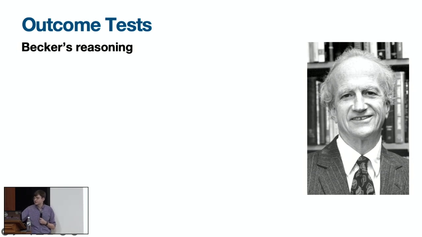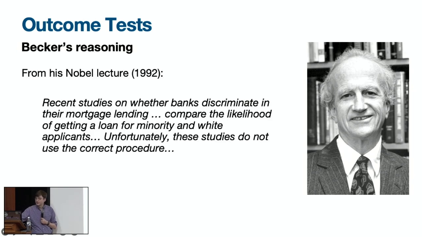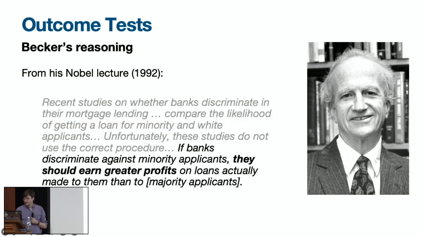So in his Nobel Prize acceptance speech in 1992, he said that recent studies on whether banks discriminate in their mortgage lending compare the likelihood of getting a loan for minority and white applicants. Unfortunately, these studies do not use the correct procedure. What's interesting is, in addition to this criticism, Becker also came up with a solution.